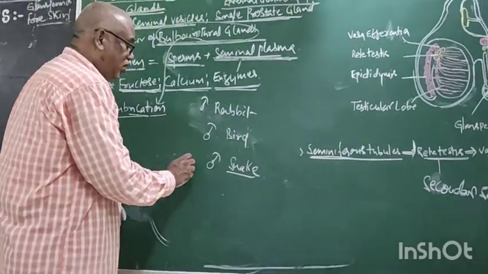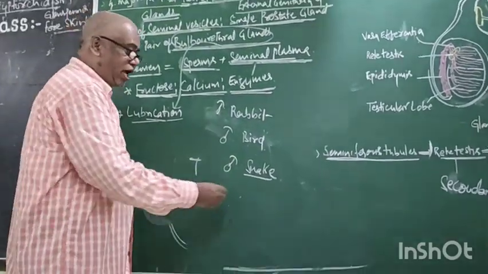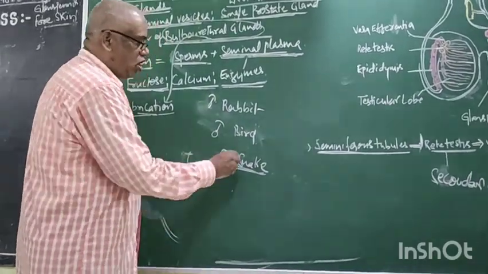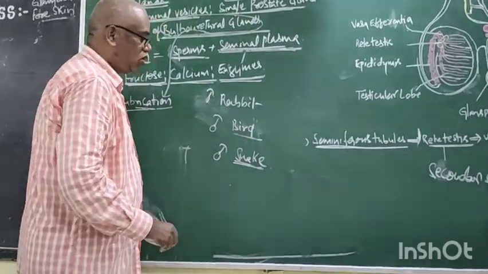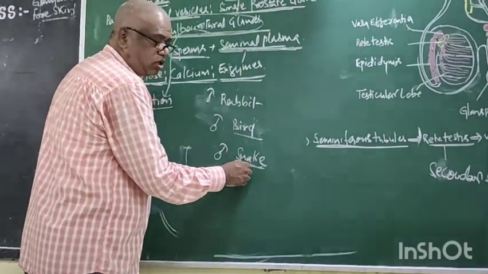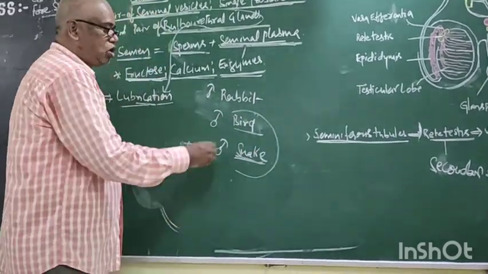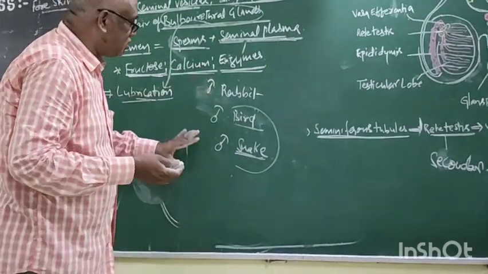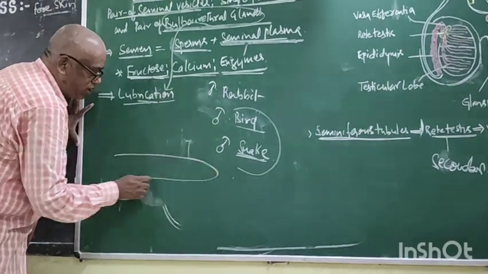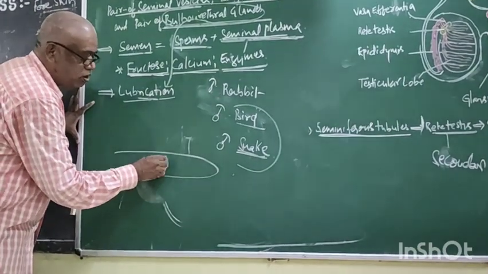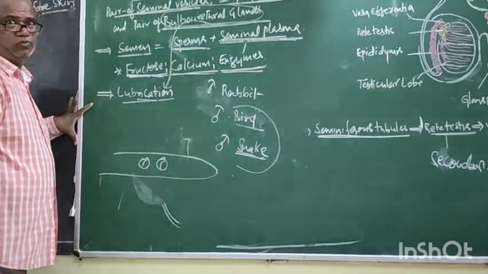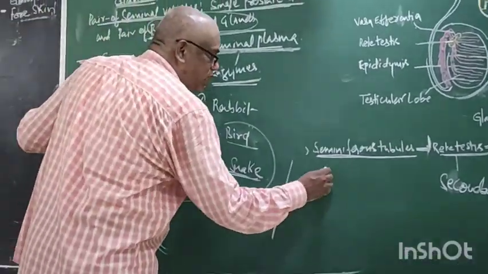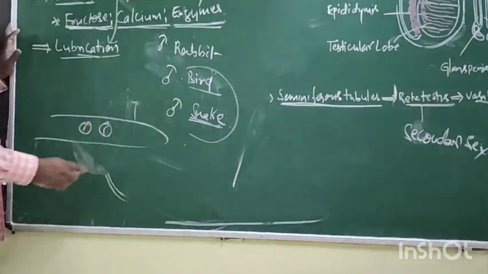If my body has testes, I am male. Snakes are unisex. Among these three, the sex is male. Why is it male? Presence of testes. The testis is internal to the body, not external to the body, except in mammals. Now, yesterday I told you.